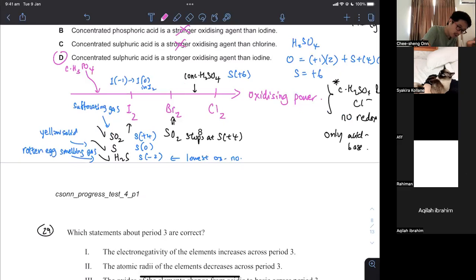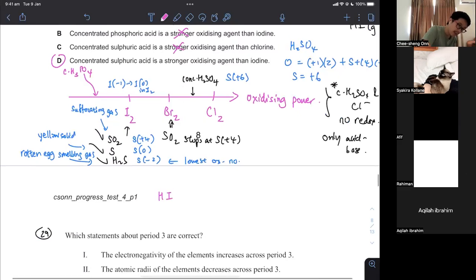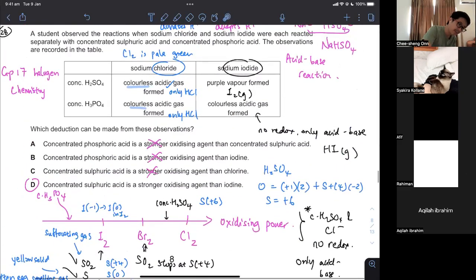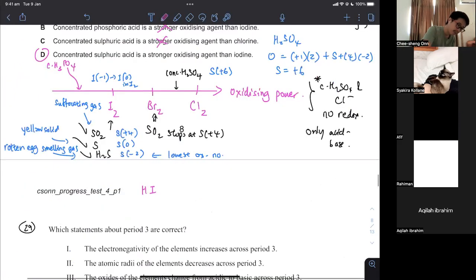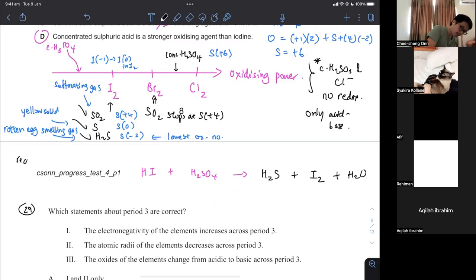So when you produce HI, the HI was produced from the acid-base reactions, the HI or the HCl. Now what's going to happen with this is it will react with concentrated sulfuric acid, and let's say we produce H2S, hydrogen sulfide, as the product. Of course, you could produce S or SO2 as well, but I'm just going to show you one equation. You will get I2, as this gets oxidized to I2, and you will get water. This is stated in the redox topic.